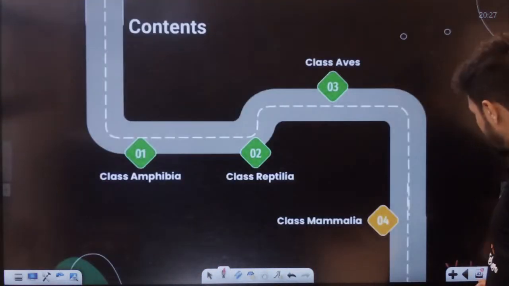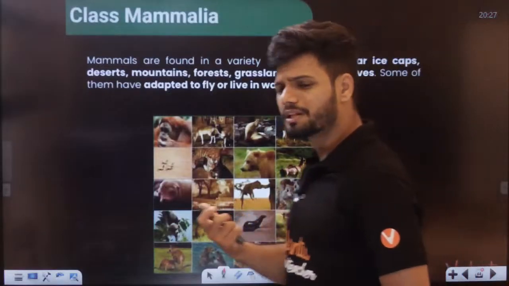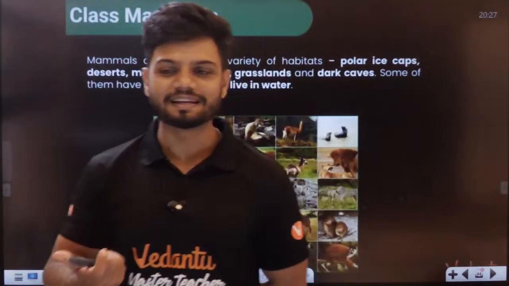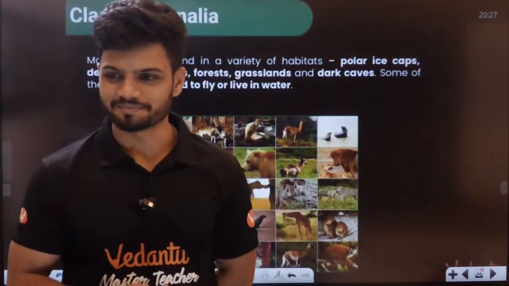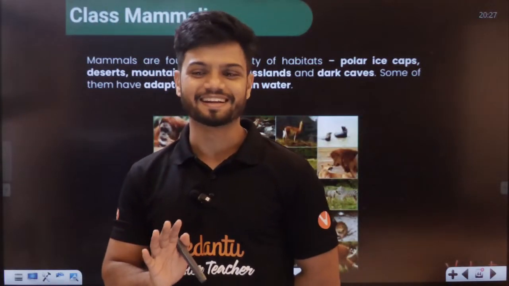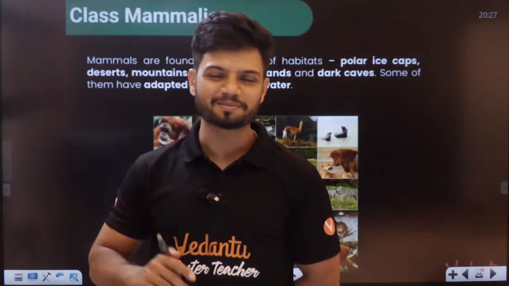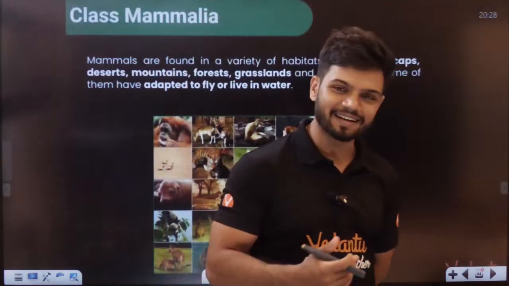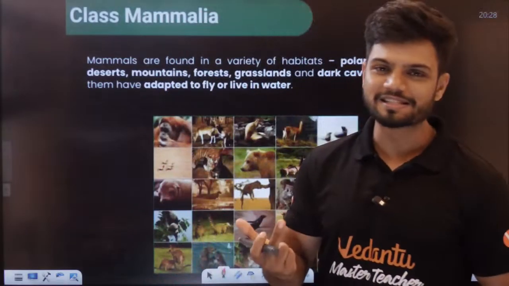Now, students, last is your mammal. Why are they called mammals? Because there is something called mammary glands. Right. Students, males are very beautiful in nature. Students, don't be like that. Except humans. Humans, we have become something a little different. With humans, you can't tell anything, but generally in nature, males are very beautiful.